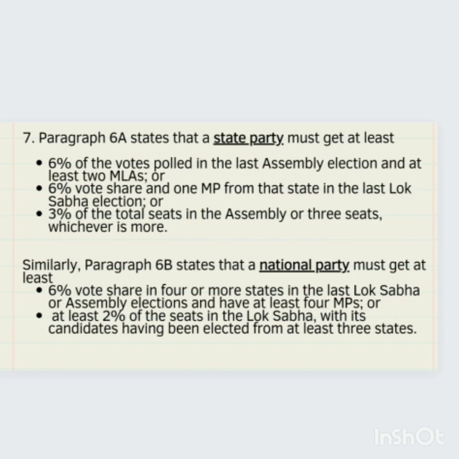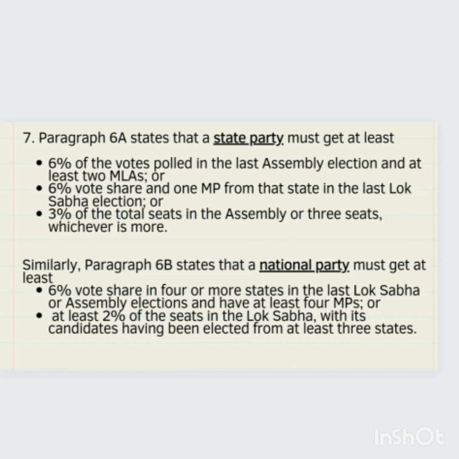So the status of a national party ensures that the party's symbol is reserved for its candidates across all the country, and it also gets land for the office in the national capital. So this is one major advantage for a national party. Now, the decision was based on the Election Symbols Reservation and Allotment Order 1968, as I told you, which stipulates and gives the criteria for recognition of a party as a national party or a state party. The EC order said that the Aam Aadmi Party had fulfilled the requirement of being a state party in 4 or more states, and therefore it goes on to qualify as a national party.